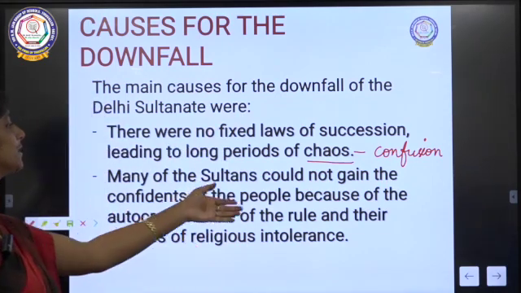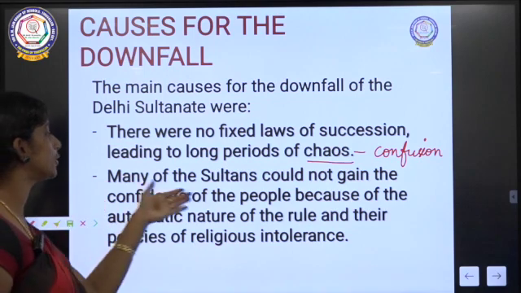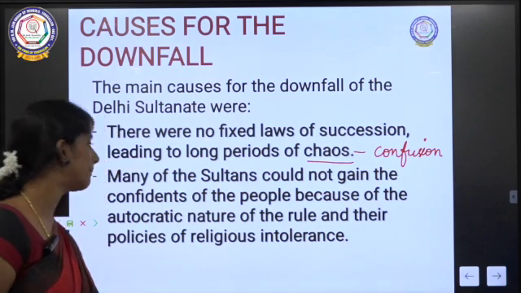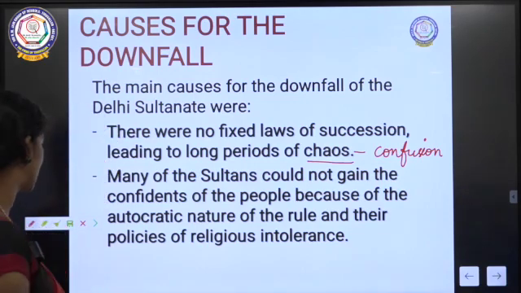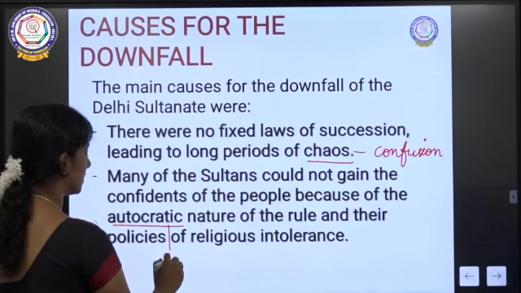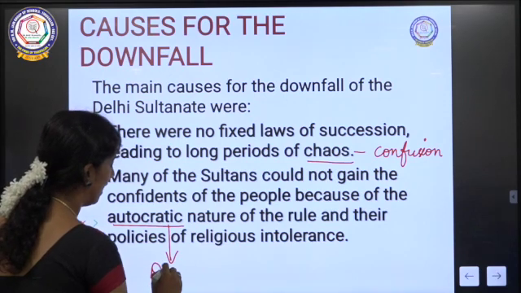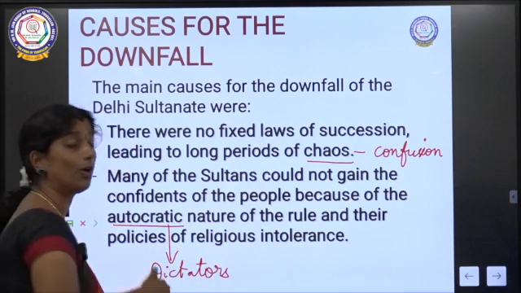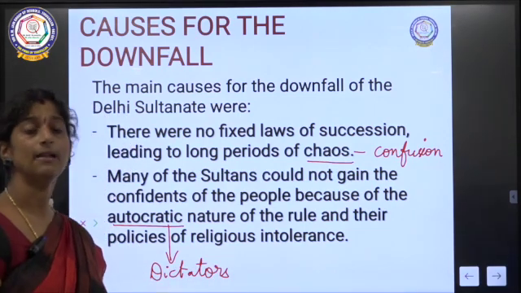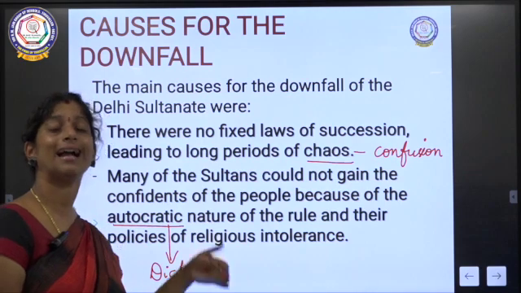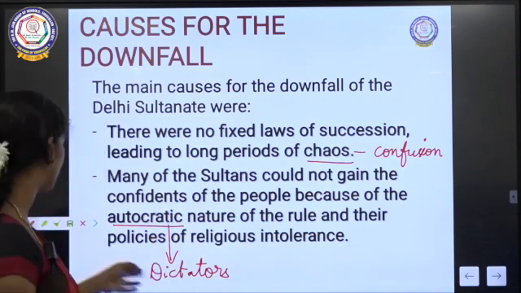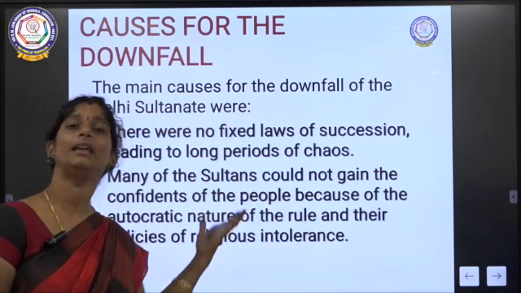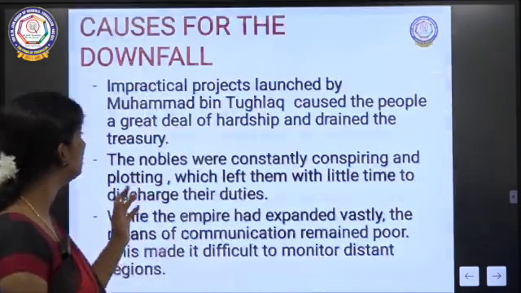Then, many of the sultans could not gain the confidence of the people because of their autocratic nature of rule and their policies of religious intolerance. Because of their dictatorship nature, they were acting like dictators, and many people were not happy with their king and did not like the king ruling them. As the people themselves were opposing them, they lost all their support.